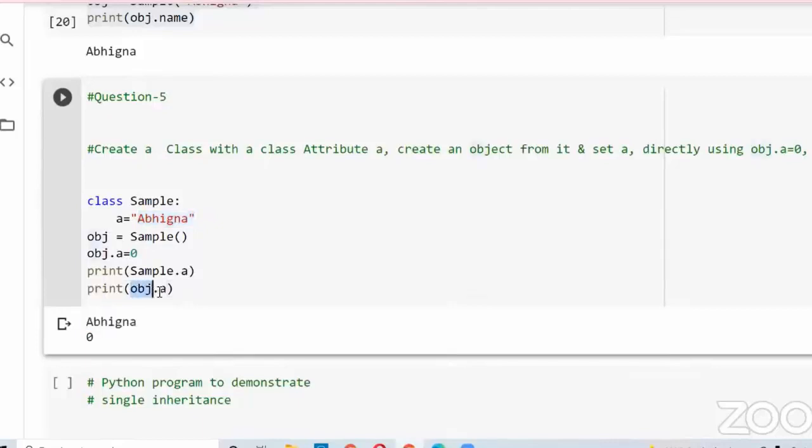Here I am printing object.a. That means we got 0 as output because for this particular object, the value of A is 0. For this particular object, we have a variable, an instance variable, right? For this, we have the value 0. So by this, we can understand that a class attribute is changed by using only the class name. We should not change the class attribute using the object name.